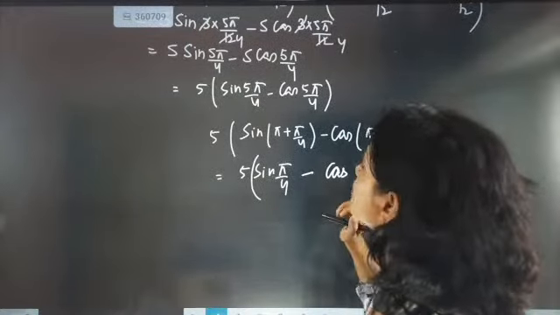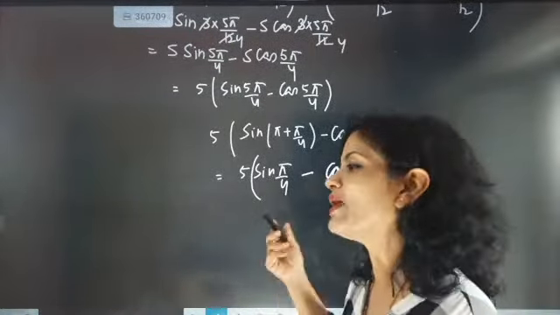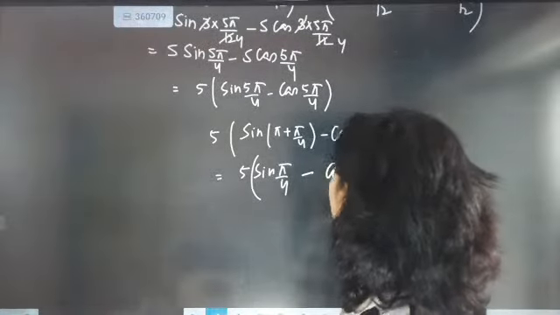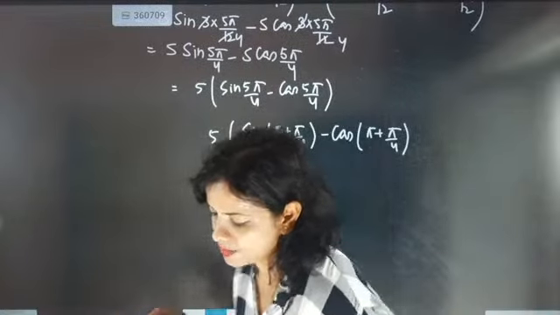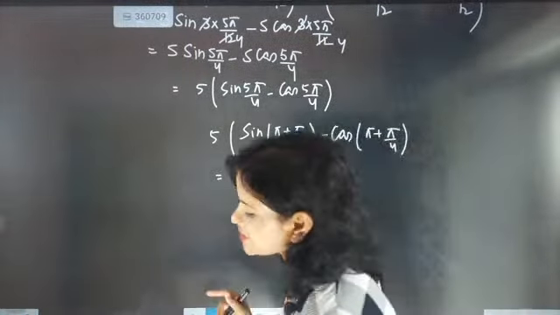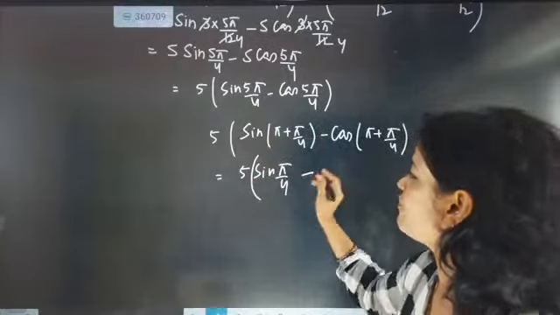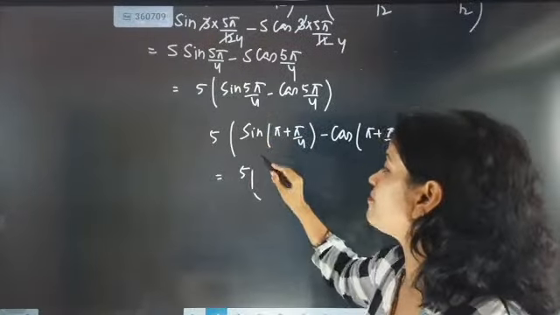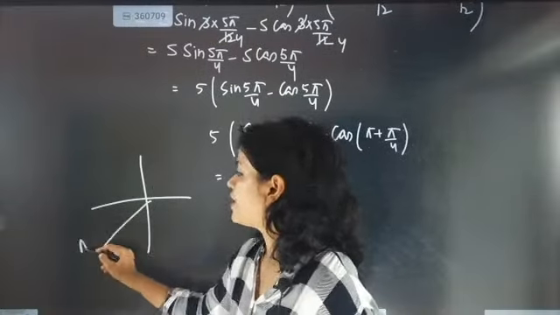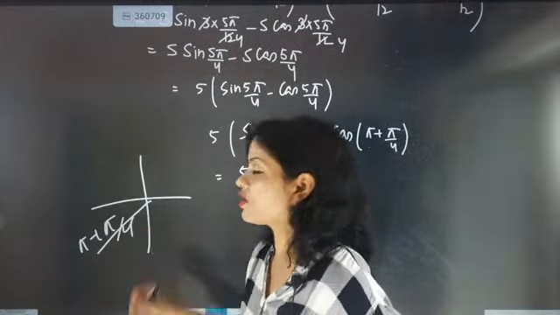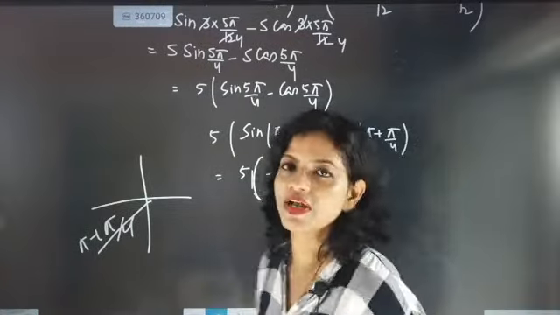So it is again going to come 5 pi by 4. 5 pi by 4 means pi plus pi by 4. What will be the value of pi plus pi by 4? It is 5 pi by 4. So this time sine will become minus, because it is coming in the third quadrant. Pi plus pi by 4 means third quadrant. In the third quadrant, sine and cos both are negative.